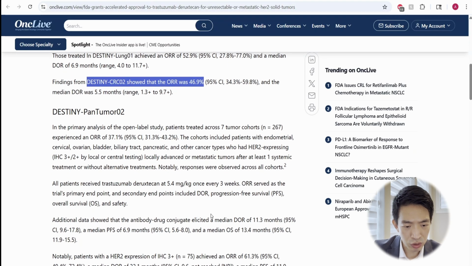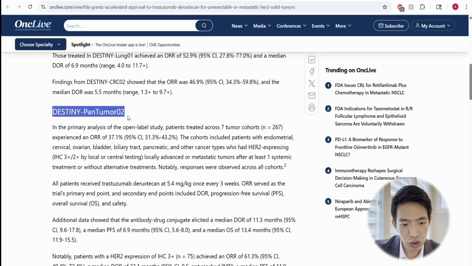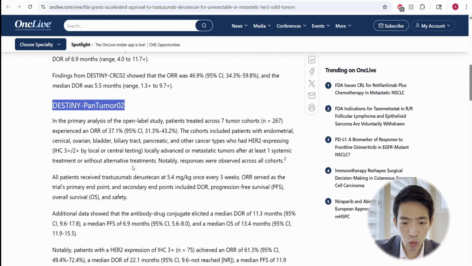So here it actually listed for HER2 expression of IHC3+, the overall response rate is 61.3%, which is what's quoted in the response. However, this is for Destiny Pan-Tumor02, which is a different trial than the Destiny CRC02. Pan-Tumor02 includes a few different cancer types. However, individuals who were enrolled in this trial with breast cancer and colon cancer were actually excluded, since HER2 has a different indication for those diseases already.